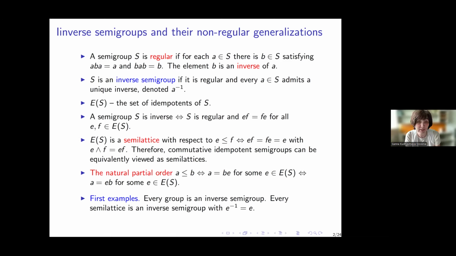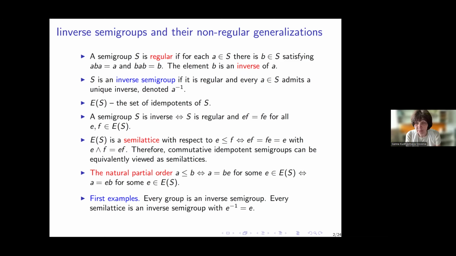So a semigroup S is regular if for each element A of this semigroup there is another element B satisfying ABA is A and BAB is B, and the element B is called an inverse of A. It may happen that one element has many inverses, but in the case when each element has a unique inverse, denoted by A to the minus 1, the semigroup is called an inverse semigroup.